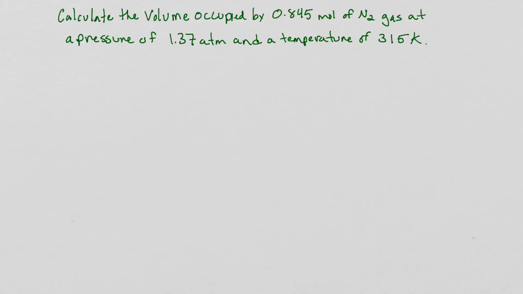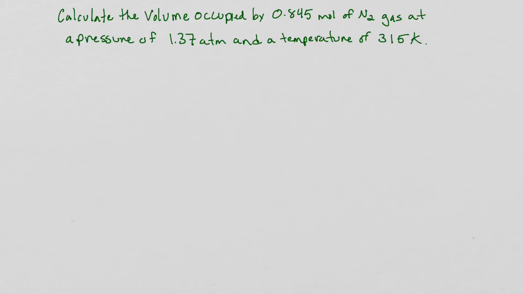The ideal gas law is going to be used in more static type problems, where we're given a set of data and asked to find a missing quantity. And that's clearly what we have here. I'll talk about this a little bit more in a separate video where I do just a couple problems to show the difference. But here we have a clear example of where we're going to use the ideal gas law. We're given the moles, the pressure, the temperature, and just simply asked to calculate the volume.